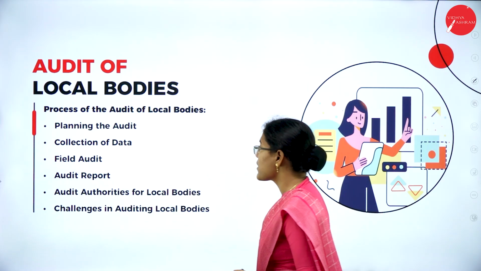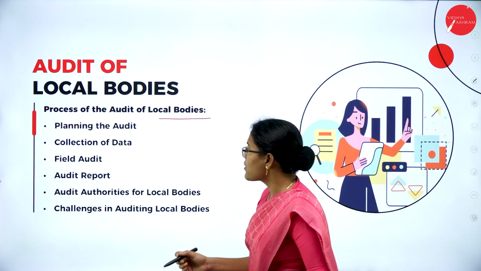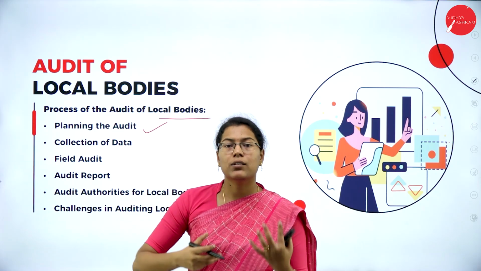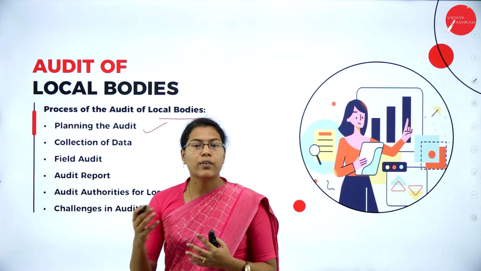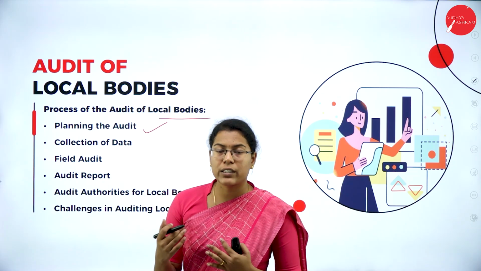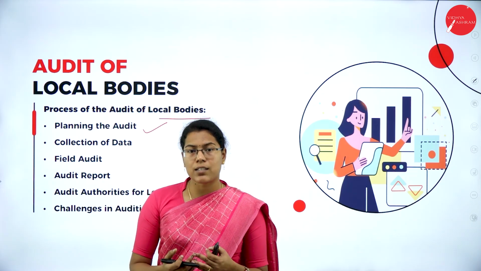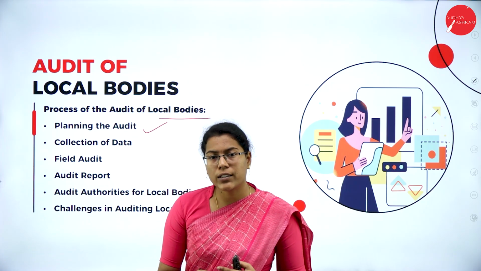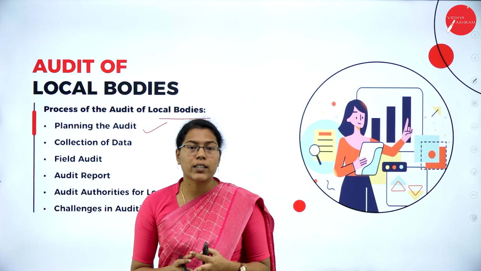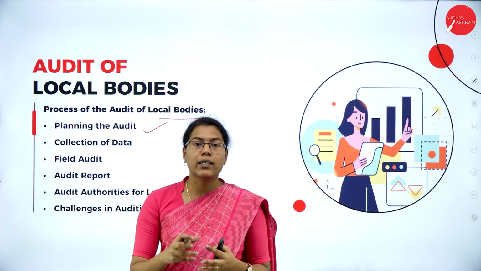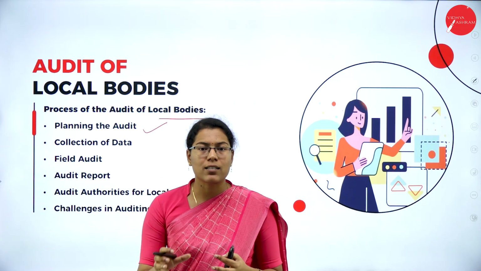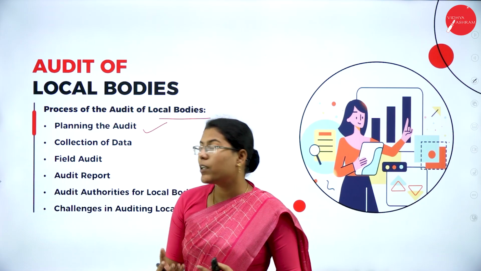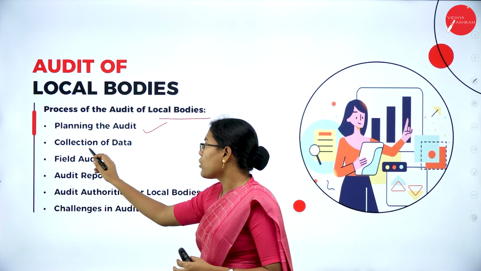So the audit process for the local bodies consists of planning the audit. Here planning means deciding in advance what to do, when to do and how to do. With regard to auditing, the auditor has to plan regarding the local bodies: when to perform the auditing process, what type of audit he has to conduct, and he has to identify the key areas to be covered or specific areas to be given more attention. Then collection of data.